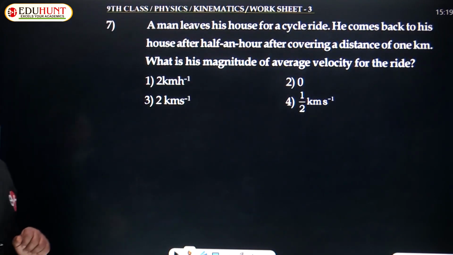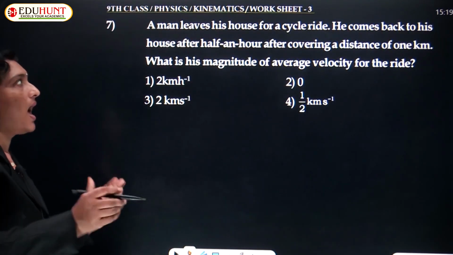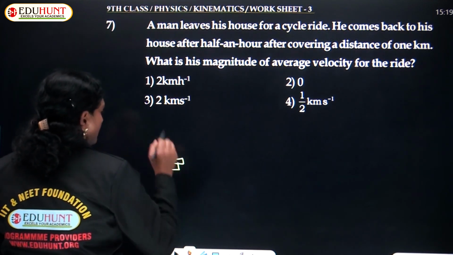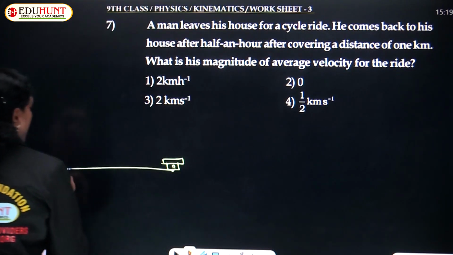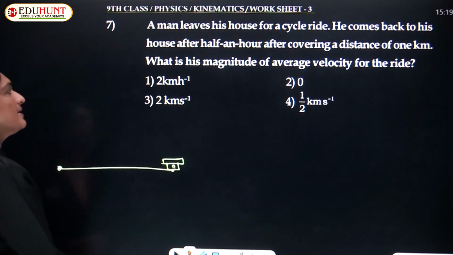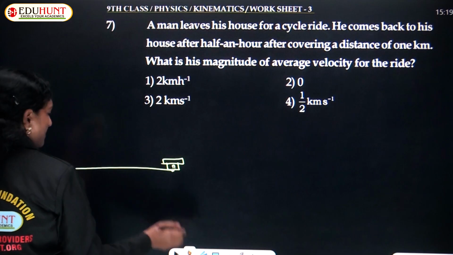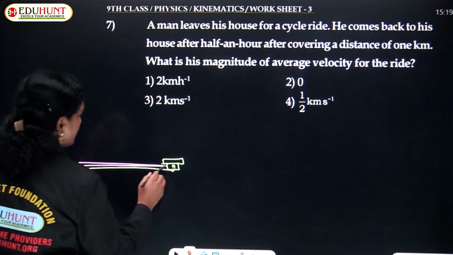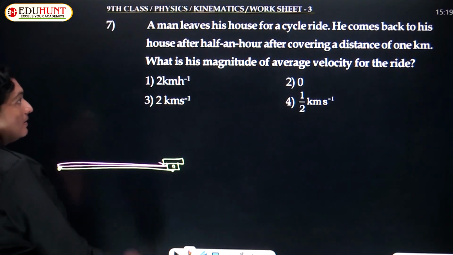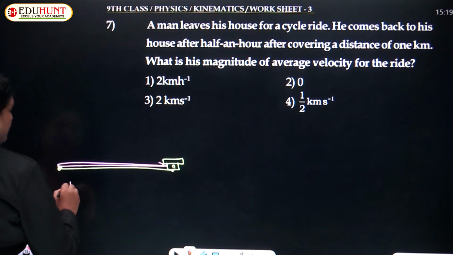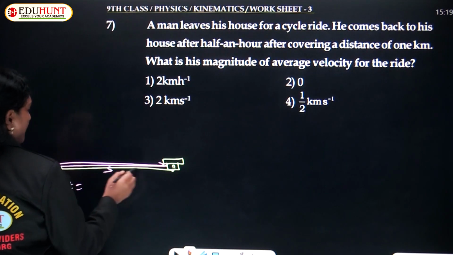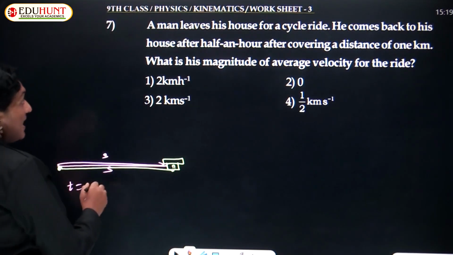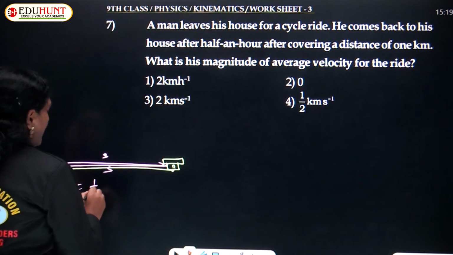Moving ahead with the next question, that is the seventh question, children. A man leaves his house for a cycle ride and comes back to his house after half an hour. Let us consider the distance from here to here as S, and again back he travels a distance of S. Time is given as half an hour.